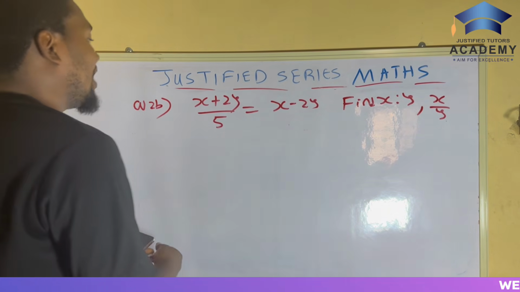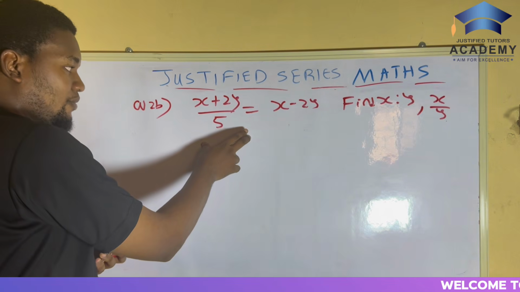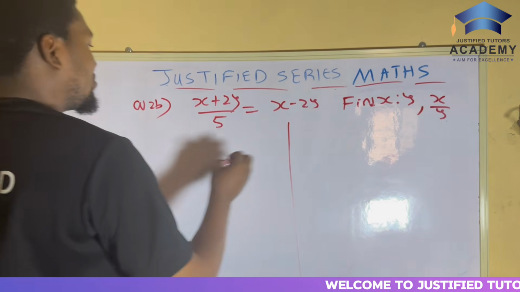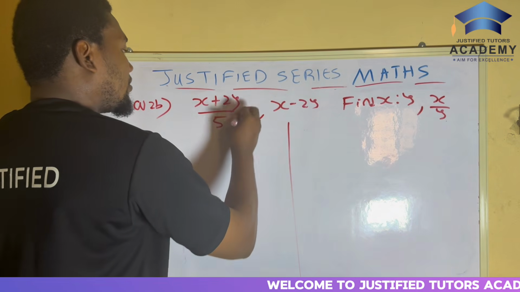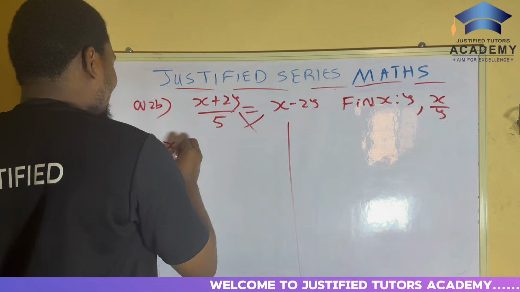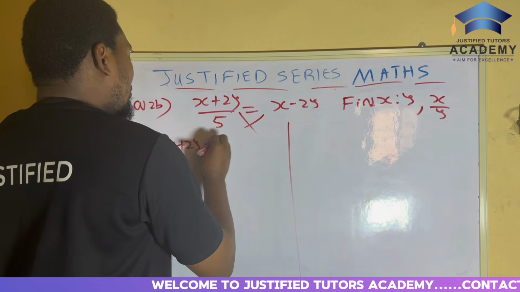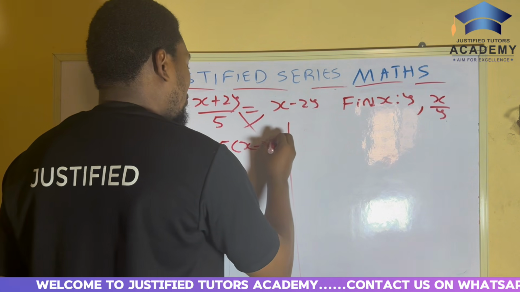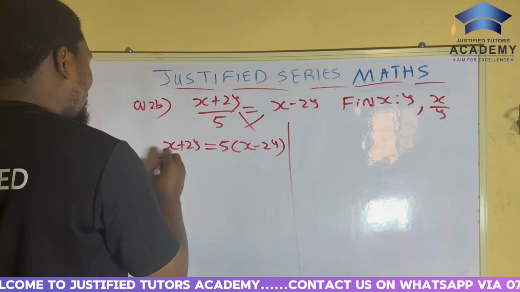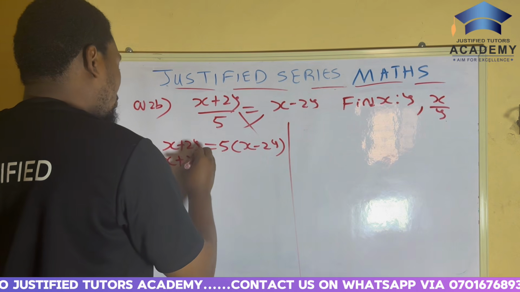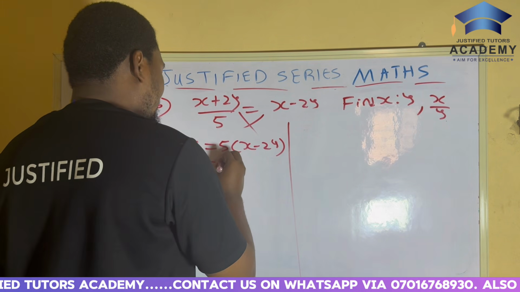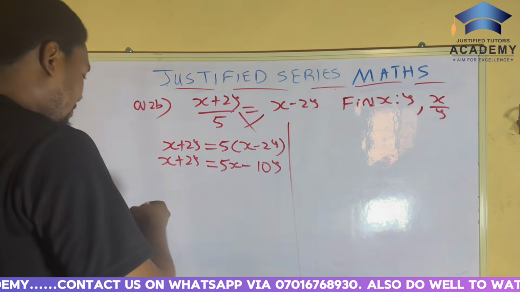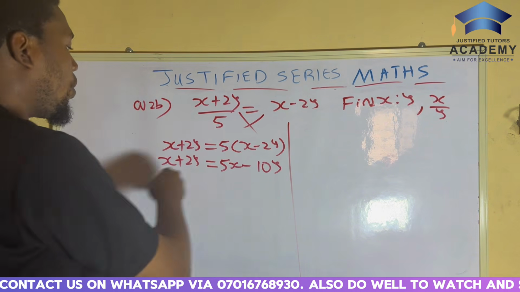So now how do we start? We start by cross multiplying. Let me divide the board so that I don't take too much space. So now let's start. We have x plus 2y is equal to 5x minus 2y. Right? So we have x plus 2y is equal to 5x minus 10y. Are you getting me?